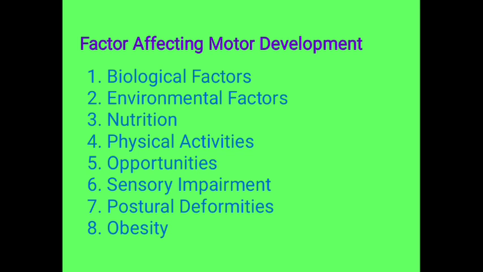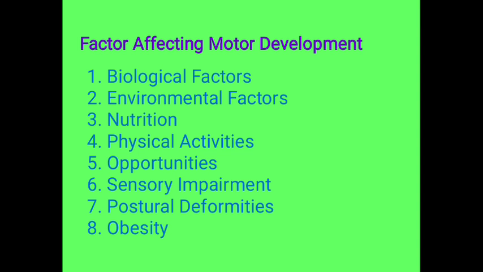Then we are having the seventh point, that is postural deformities. There are various postural deformities like flat foot, knock knee, scoliosis, kyphosis, lordosis. There are different types of postural deformities. These postural deformities hinder, like an obstacle in the path of the motor development of a child. So these postural deformities affect the motor development of a child. In the absence of these postural deformities, motor development in the children takes place at a faster rate. That means if the child does not have any type of postural deformities, then you can find that the motor development will be faster among the children.